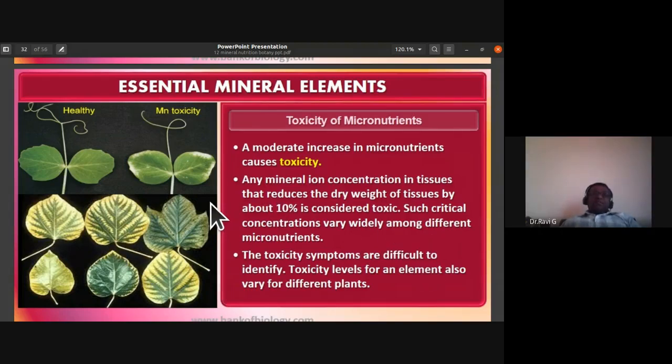The toxicity symptoms are difficult to identify. The toxicity levels for an element also vary for different plants.